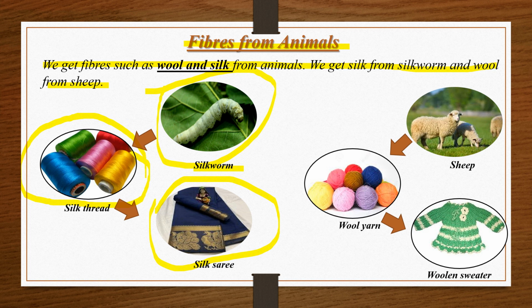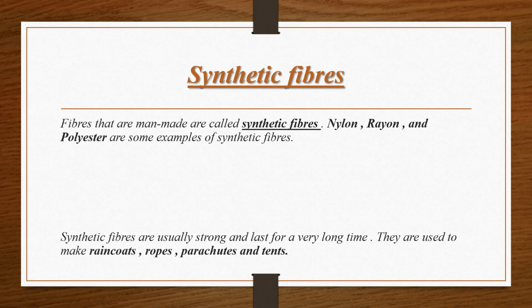It is a long process which can be further explained to you in higher classes. But for fourth class, your level is according to this only. So see, the sheep fur is extracted and yarns are made. After that a sweater is prepared. It is not a short process, but it is explained very shortly to the students of class 4. You will get the detail in higher classes.